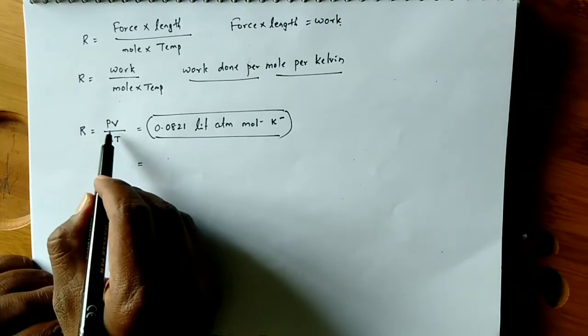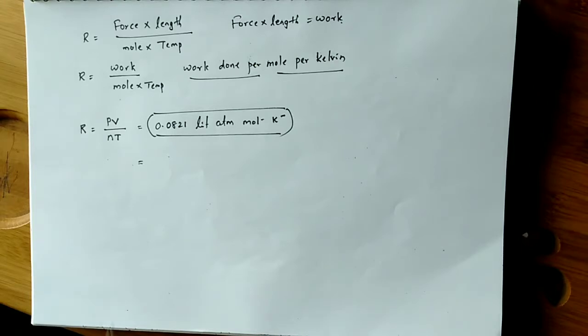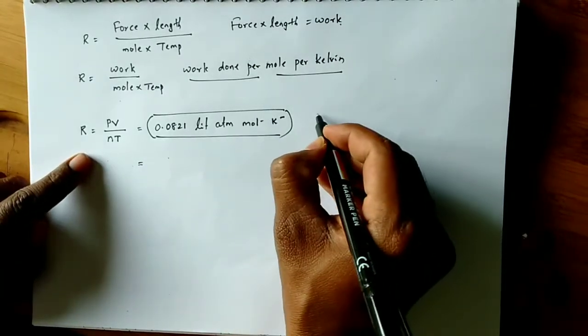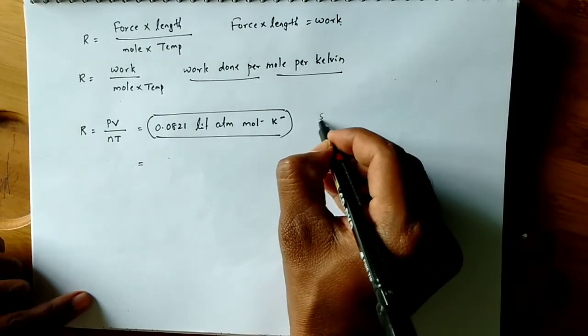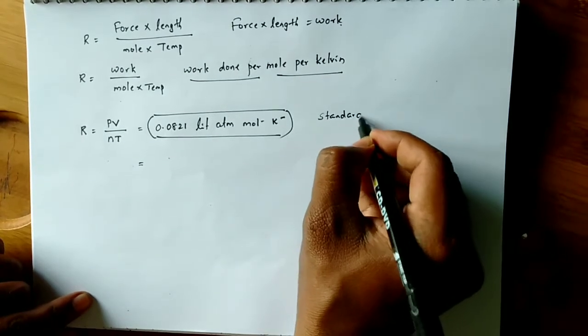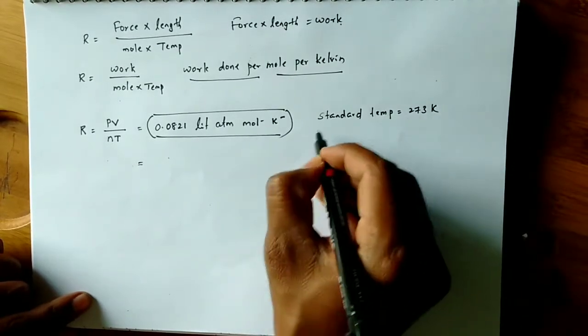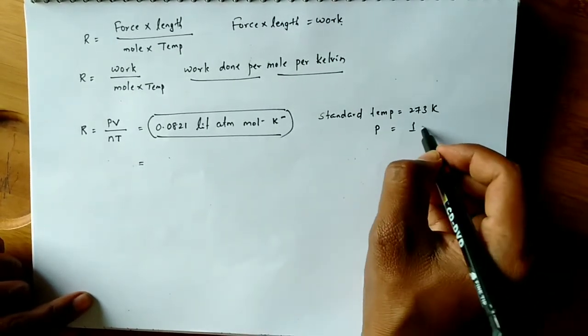Here I am taking pressure in atmosphere, and for volume I am taking STP conditions. STP means standard temperature, which I am taking as 273 kelvins, and pressure 1 atmosphere.